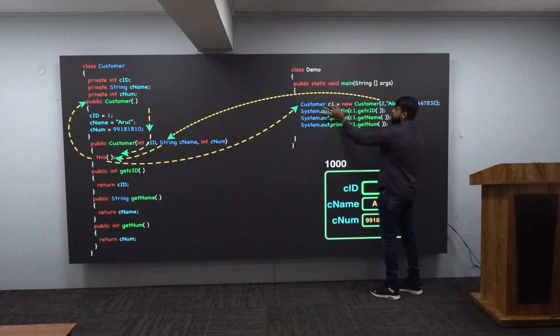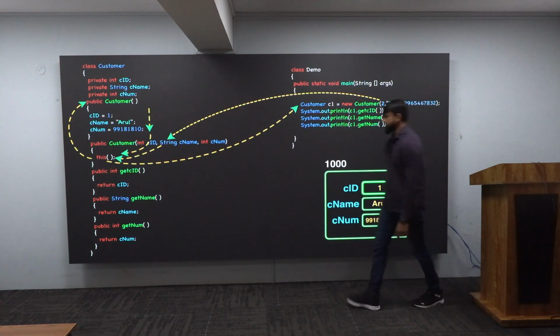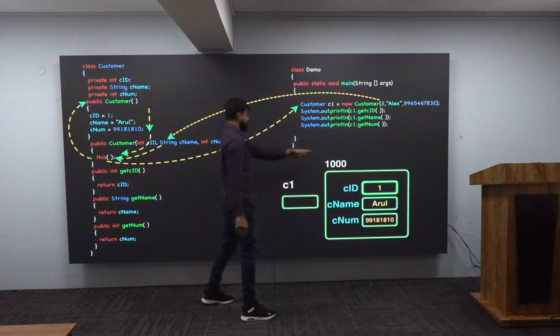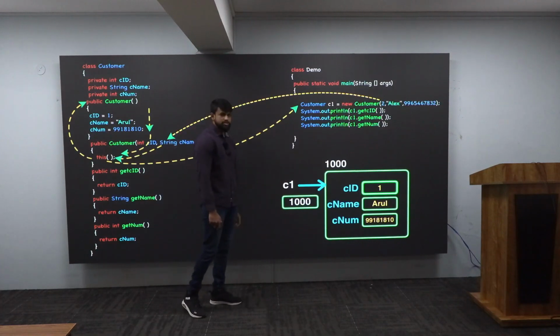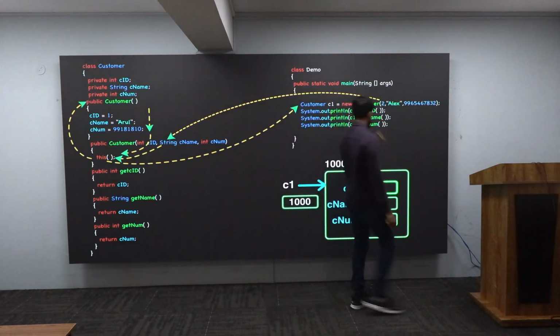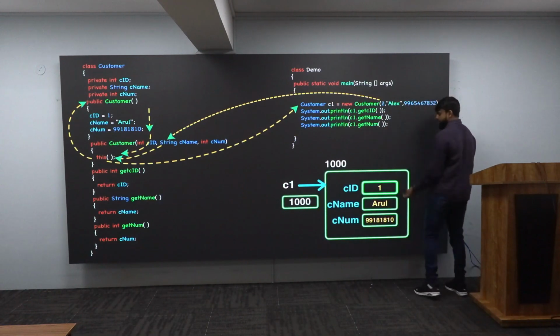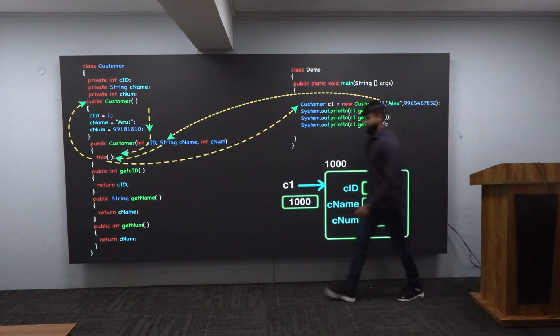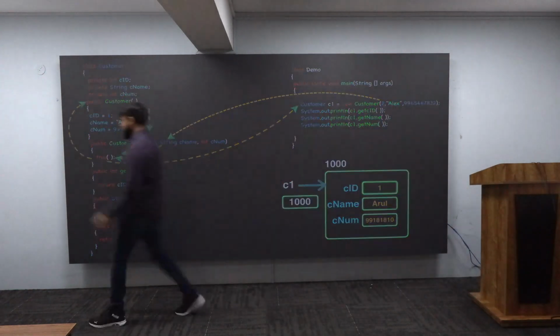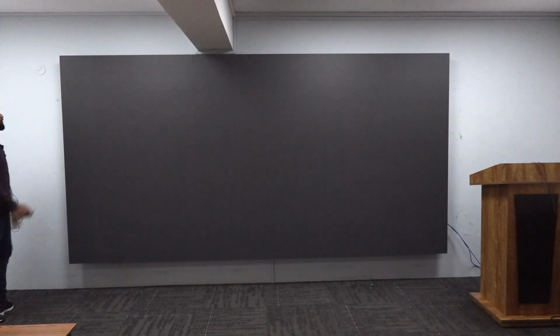Now the right side is over. You have given what? C1 as the reference. So this is my C1. And this C1 will 100% have that address, that is 1000. And this 1000 will be referring to this. Now you are asking, get me the CID, you will get 1. You get me the name, Arul, you get me the number, that is the number. Got this? Any doubt in this? Constructor chaining? Any doubt? No. Amazing. Let me proceed further and try to code another program now.